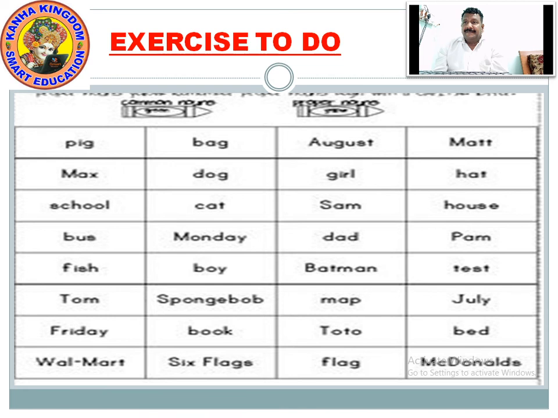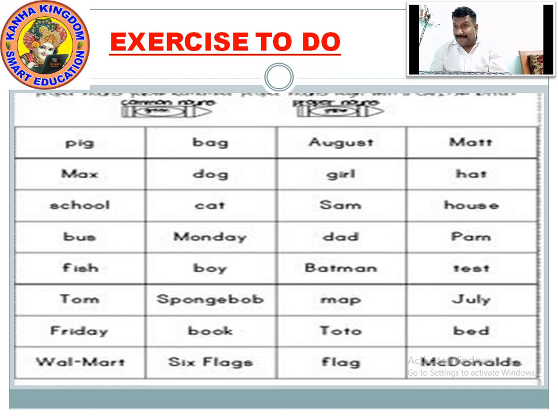Here in the slide you can see an exercise to do. You can see pig, bag, August, Matt, Max, dog, girl, school.